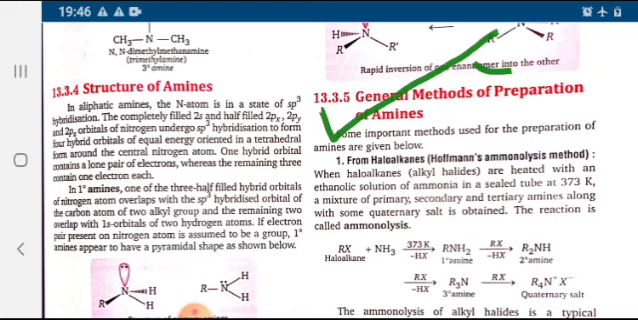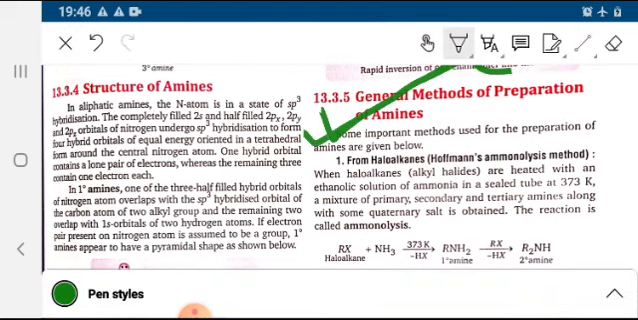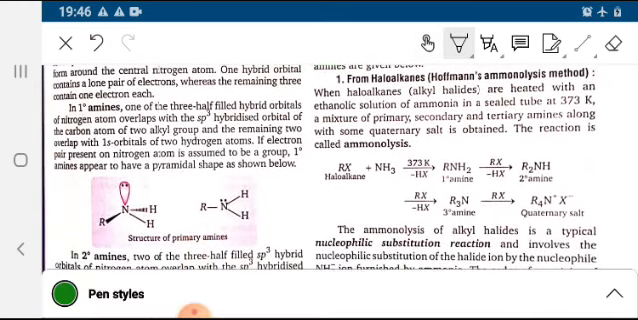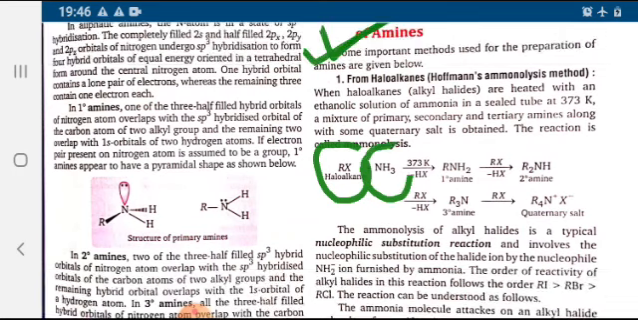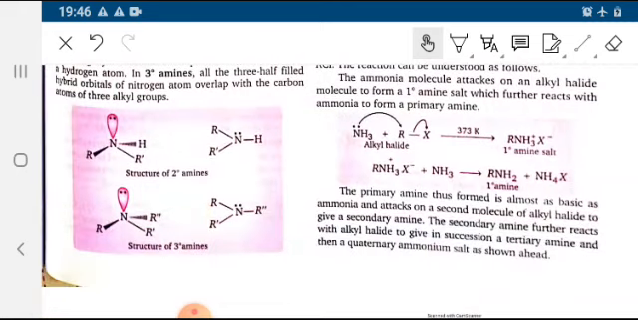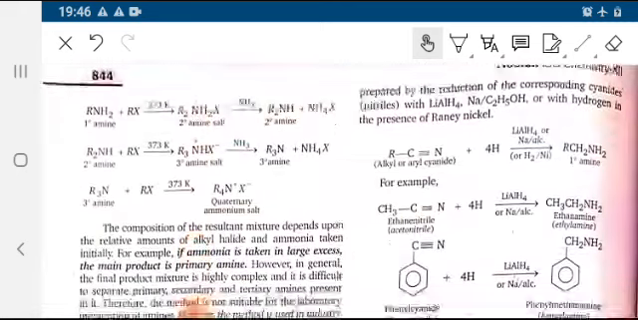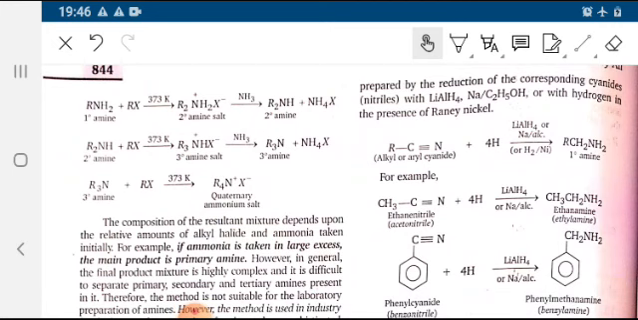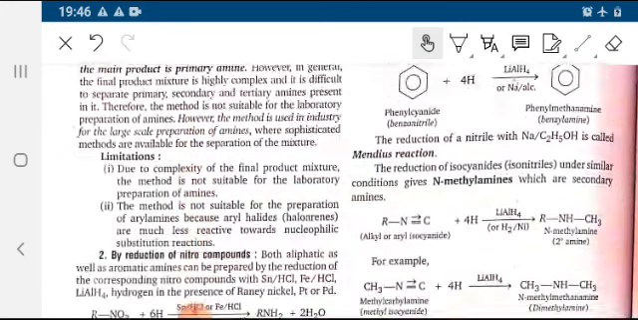After this, we have to study the general methods of preparation. First is from haloalkane, the Hofmann ammonolysis method. Here haloalkane reacts with ammonia one by one. Hydrogen is being removed and it is converted to amine. This is the conversion to 1 degree, 2 degree and 3 degree amine.